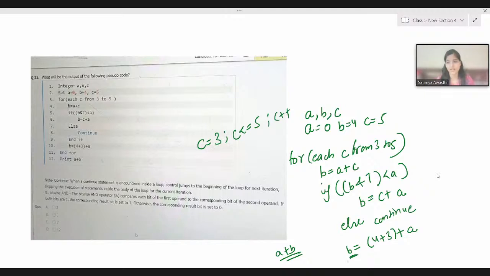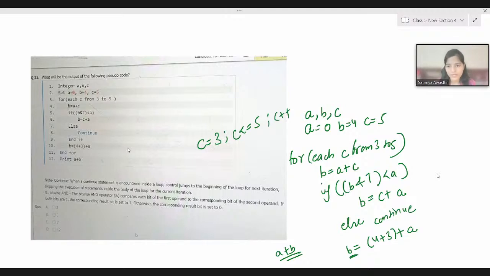Okay, no one has answered till now. So let me solve it for you. We are having this for loop, for each C from 3 to 5, right? This is what this statement means. We are saying B equal to A plus C. Okay, so Pranav has answered. Pranav is one of the students from the live class itself. So let's see, Pranav, if you are correct or not. Let me solve this as well.